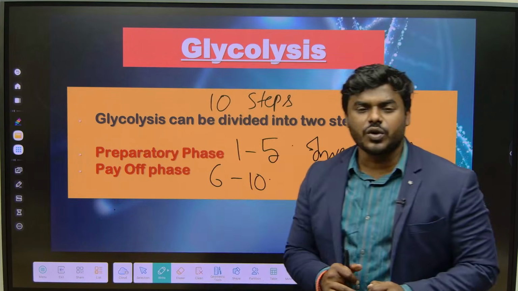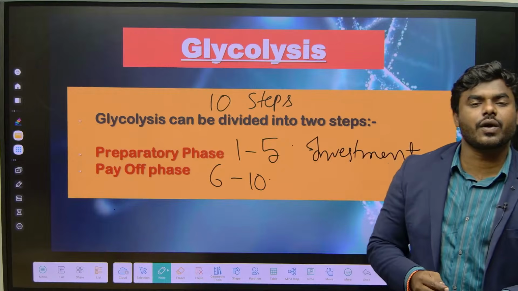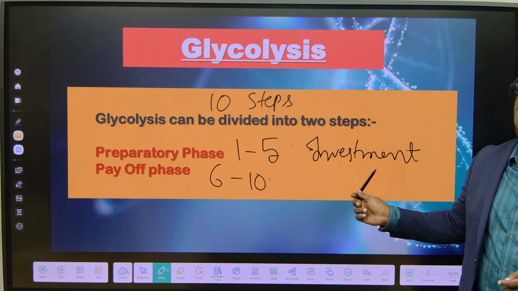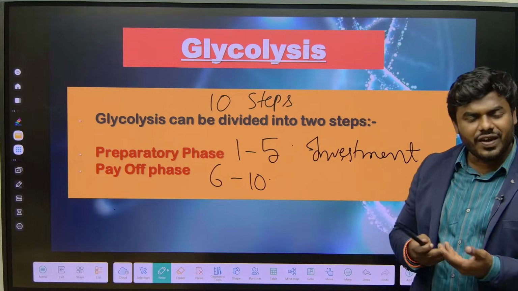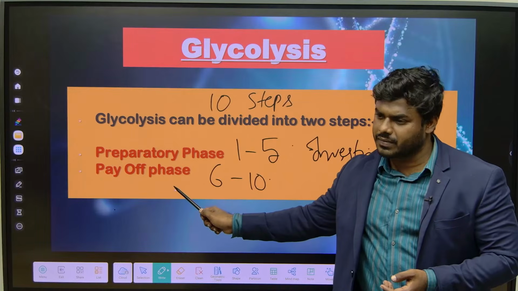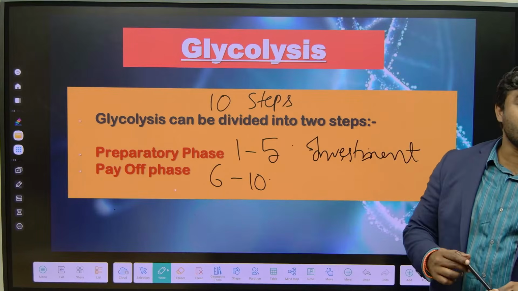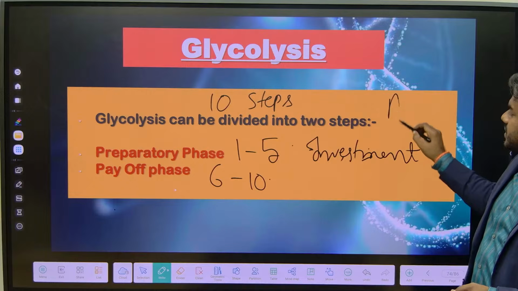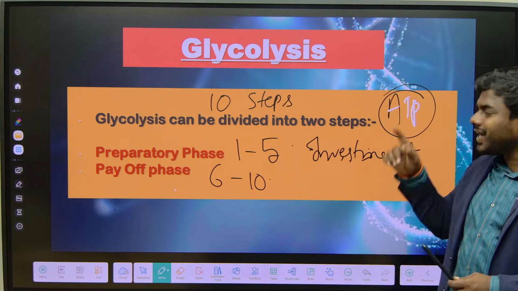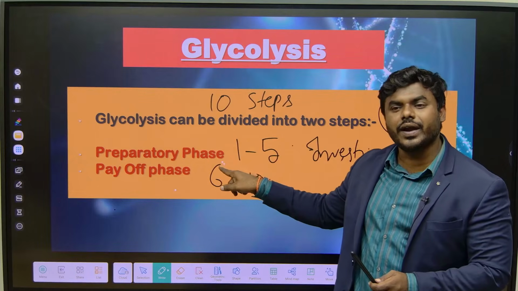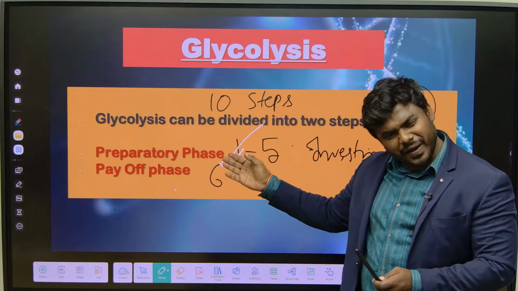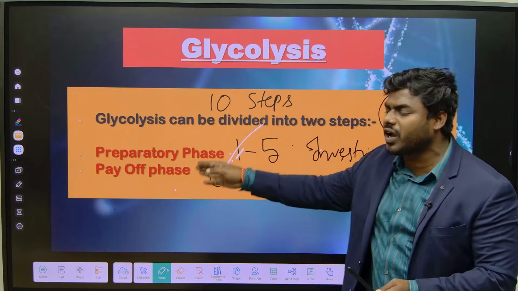Suppose I want to do a business. First what do I require? Capital. So first I will invest money. Correct na? Now once the business is growing well, then I will get my investment back along with profit. Now what's the ultimate goal of glycolysis? What do we have to produce? ATP. Correct na? So in order to produce ATP, I have to spend ATP. You're getting the point. That's why we call it the preparatory phase. We spend ATP and we get that ATP back along with the profit.